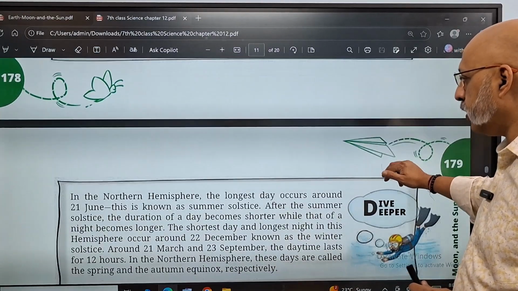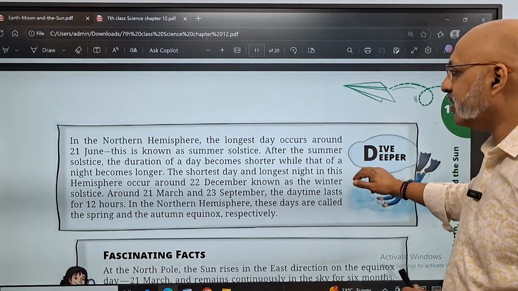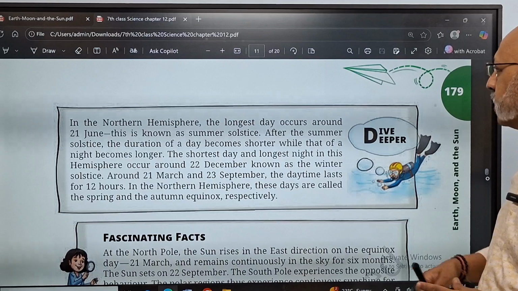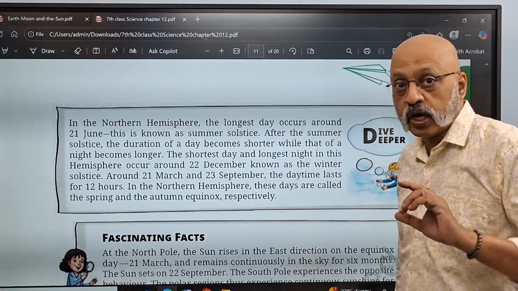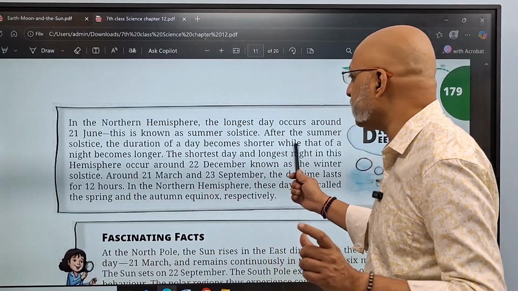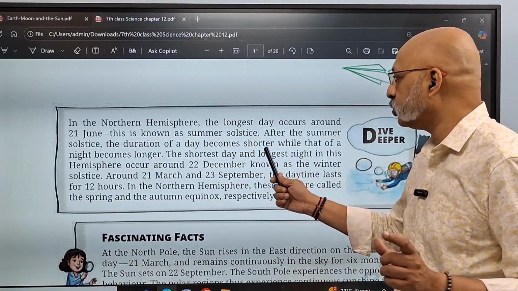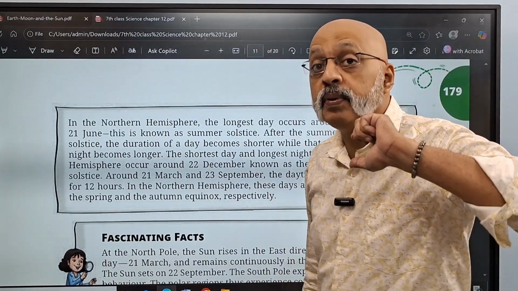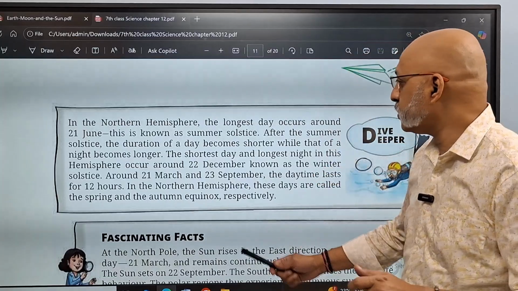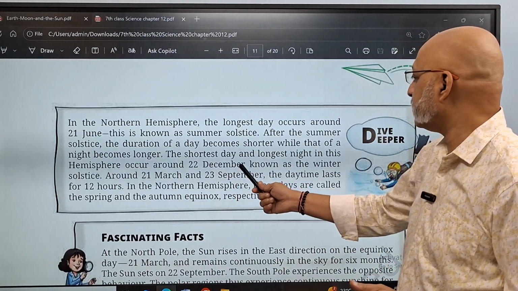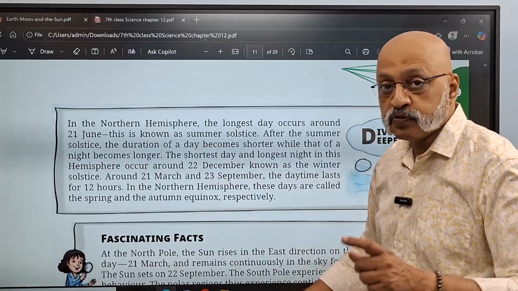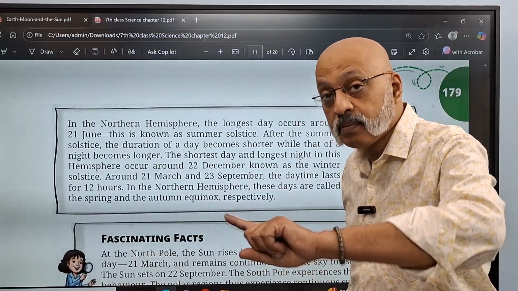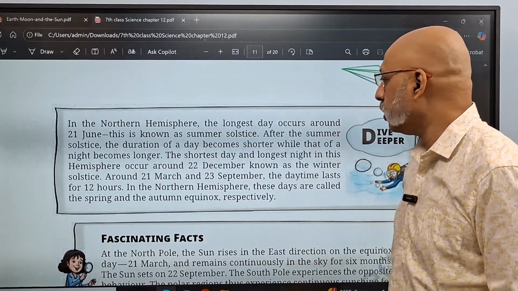Please see those videos. Now, in the northern hemisphere, the longest day occurs around 21st of June. This is known as the summer solstice. After the summer solstice, the duration of a day becomes shorter. So 21st of June will be the longest day. 22nd of December is the shortest day and the longest night in the hemisphere. So that is the opposite. 22nd December and 21st of June, you need to remember.